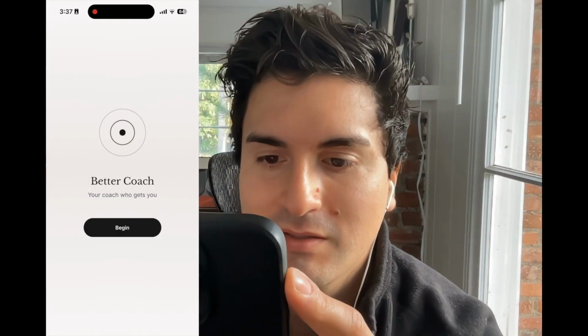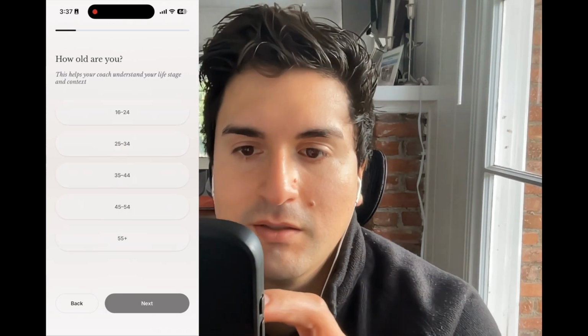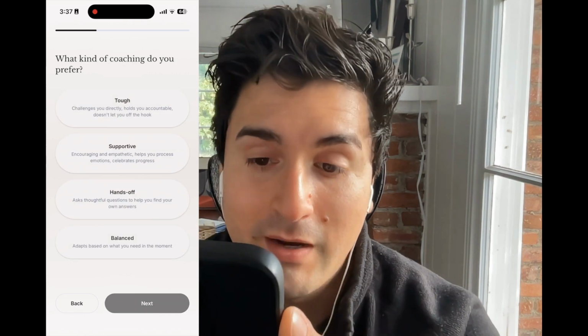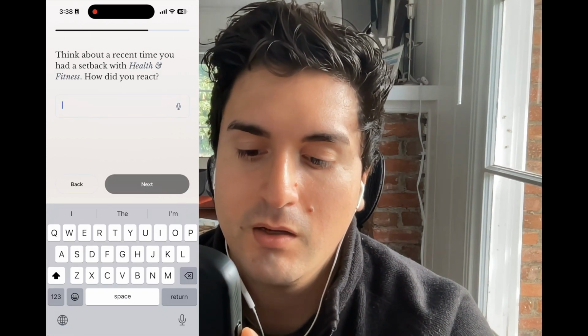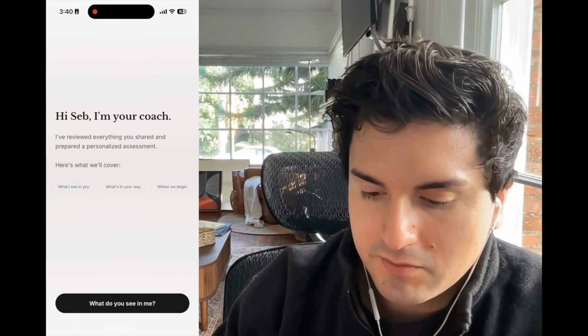So let's get started with onboarding. Onboarding consists of a set of questions that help the coach understand the area that you want to grow in. In my case, I'm going to look for a boxing coach. One cool thing is that you can use OpenAI's Whisper API here to actually transcribe your responses if you want to be more verbose. Once I get to the last question, I'll go ahead and create my coach.